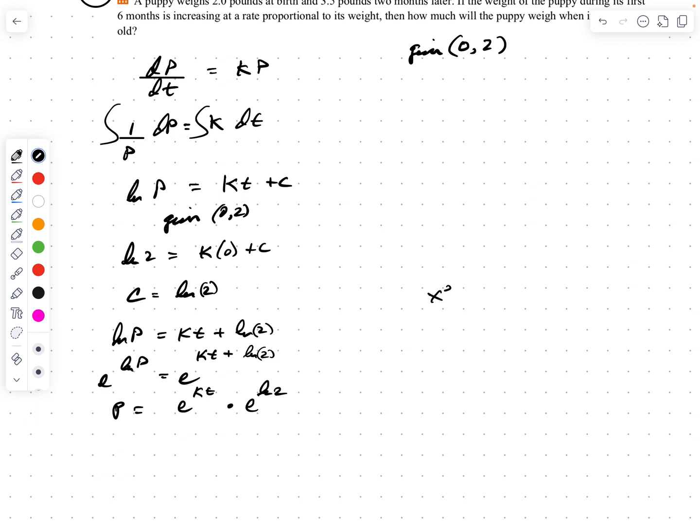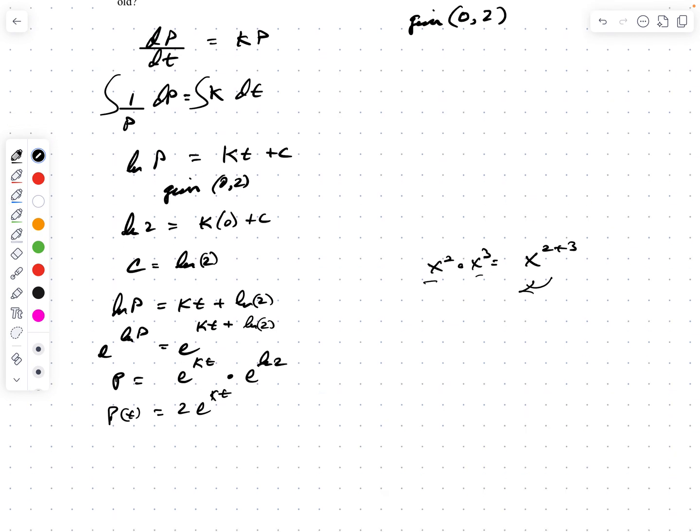Remember, that's like x squared times x cubed equals x to the 2 plus 3. Or if you go back the other way, if you have two different exponents added together, that's the same as the power times the power with those two different exponents. Okay? And e to the log of 2 is just 2. So that says that p at any time t equals 2 times e to the kt. By the way, this is just a classic exponential model situation. That's the starting value. Okay, but we've just figured that out. So now we know what that value is. I got to figure out what k is, all right?